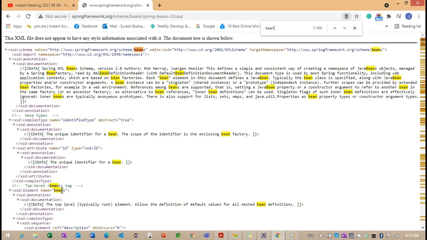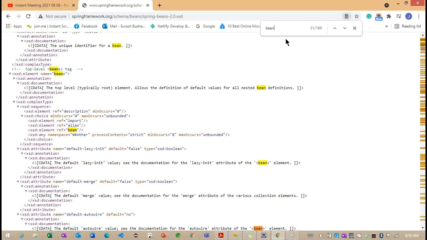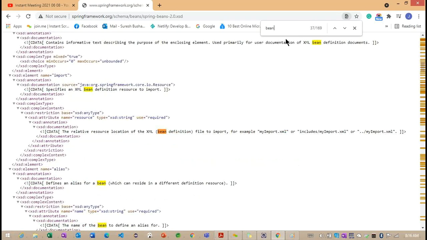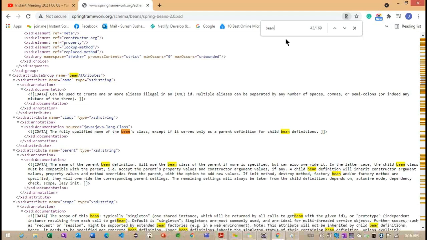Now you can see the element name, we are having the beans. Right. So go for the bean here. These are the beans here. Bean, XML bean, bean element, bean attribute.